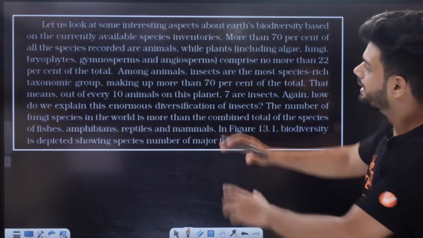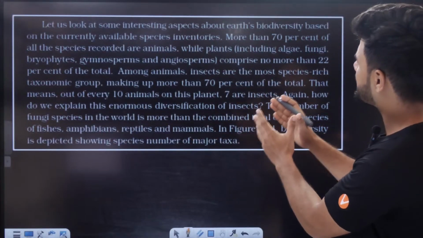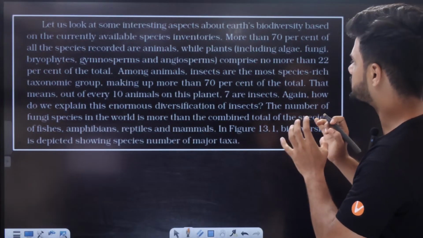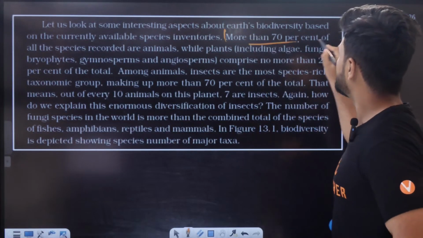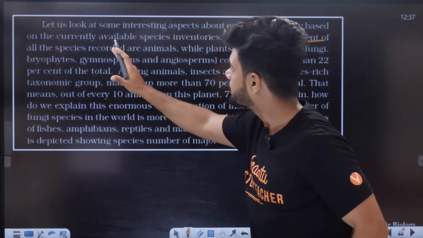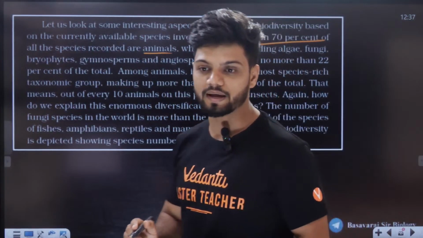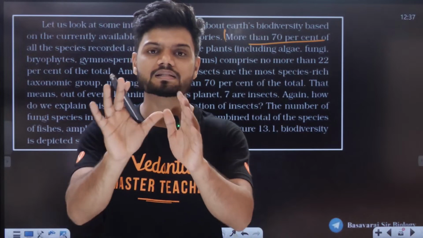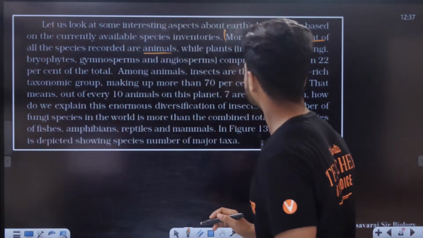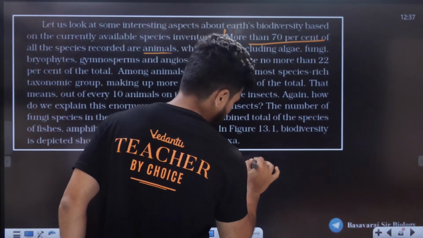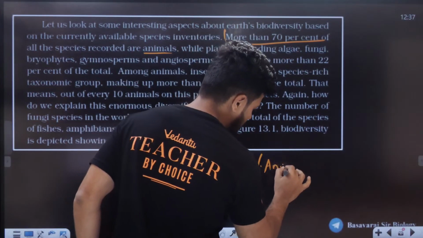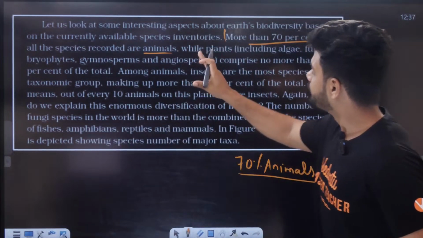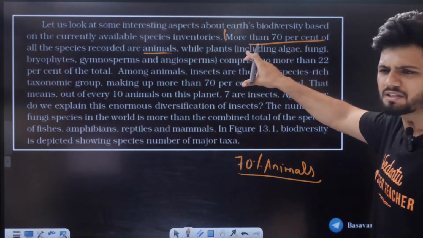Now, let us look at some interesting aspects about Earth's biodiversity based on the currently available species inventories. More than 70% of all species recorded are animals. More than 70% of all the organisms present are animals. 70% are your animals.